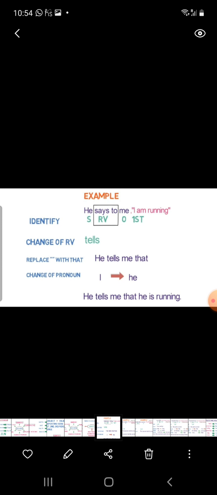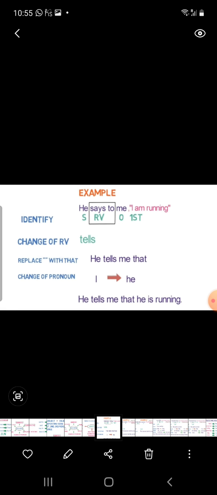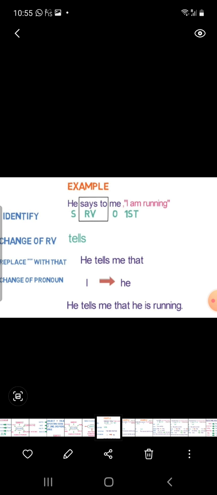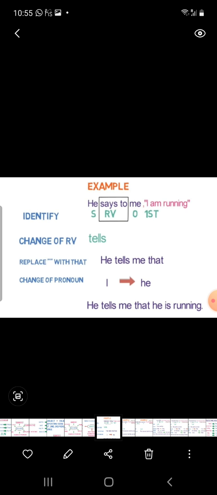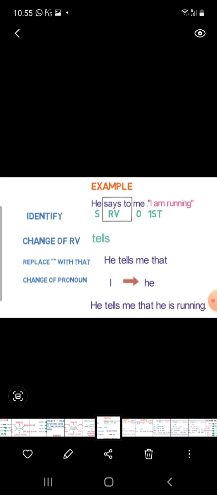Now, the second thing: when reporting speech, it will not change. Okay, now he says to me, I am running. First of all, identify. He is the subject, says is the reporting verb, me is the object, and I is the first person. Which tense is here? Present continuous tense. Now change the reporting verb: says changes into tells.